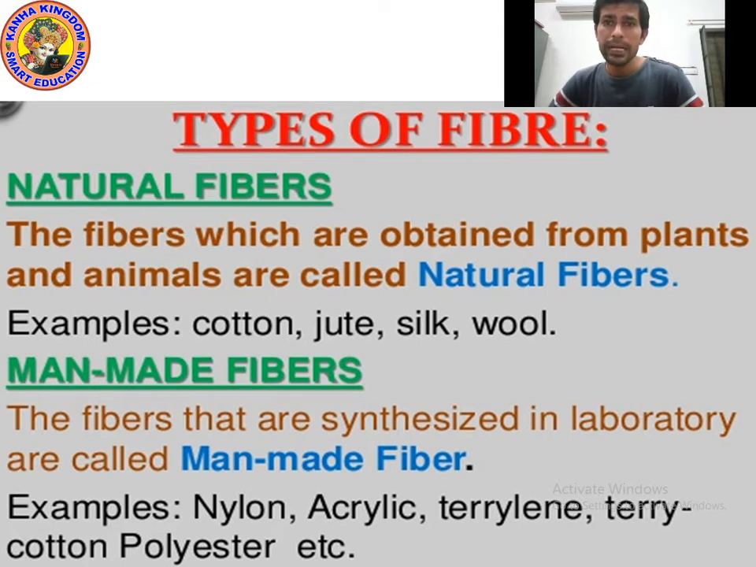Please write down the examples and all the definitions. So what are the examples of natural fiber? You can see on the screen: cotton, jute, silk, wool. And what are the examples of man-made fiber? Nylon, acrylic, terylene, terrycotton, polyester. Please write down. I am giving you 10 seconds.